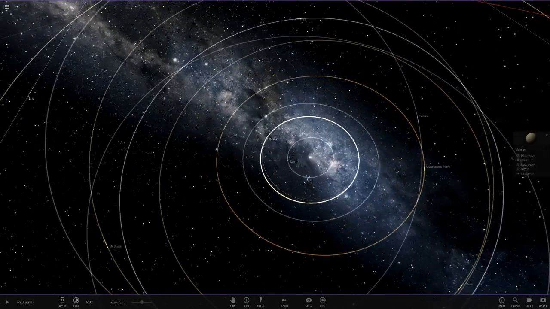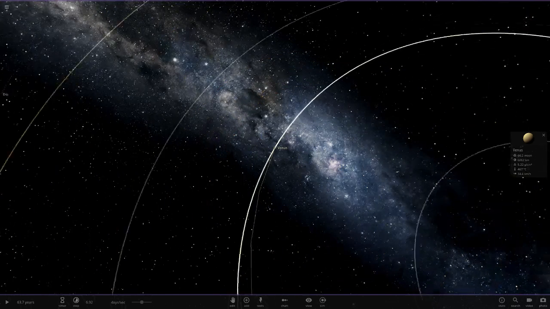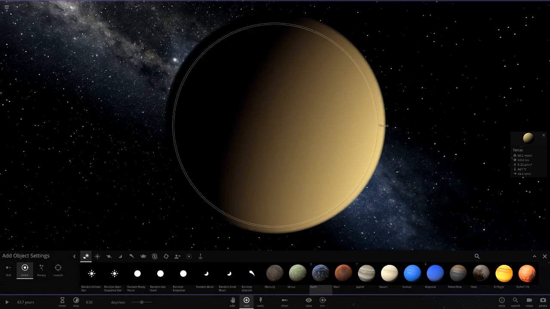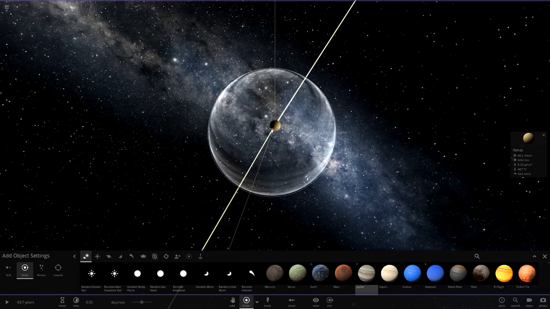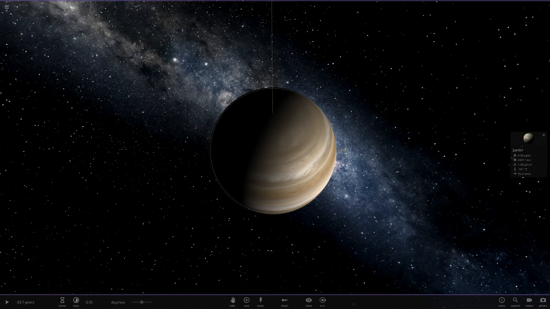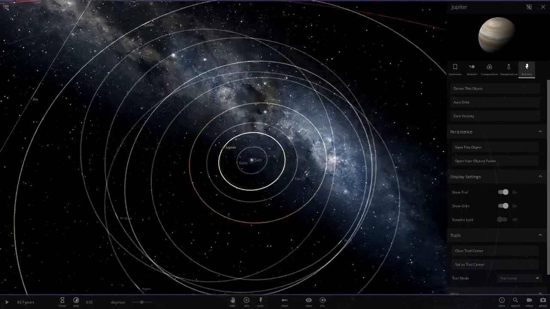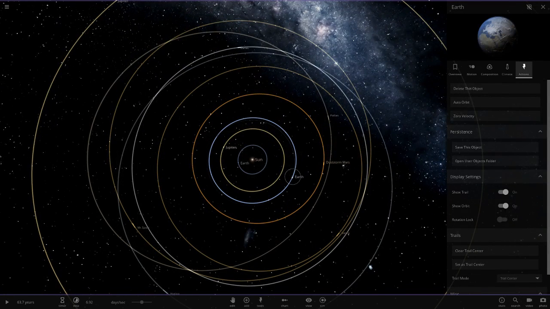Alright, anyways, next up we've got Venus. So after Earth, it would be J for Jupiter. So we're going to have Jupiter in the orbit of Venus in the inner solar system. That's going to cause some real trouble probably. Right, so we're going to put Jupiter right there. Then delete Venus. There we go. So now if we auto orbit with Jupiter, its orbit should lock on to where Venus's orbit pretty much was. So there is that.